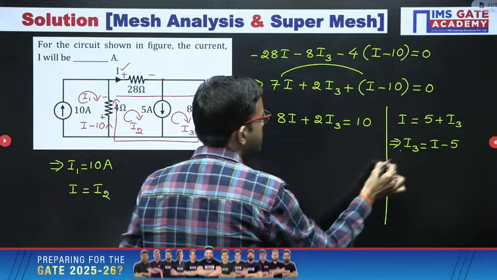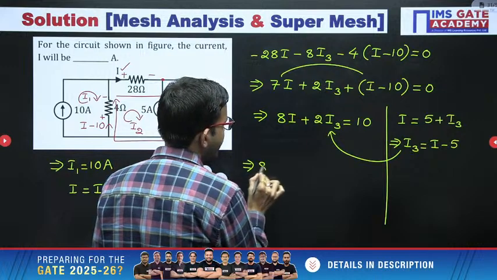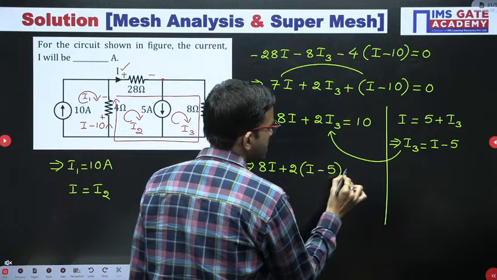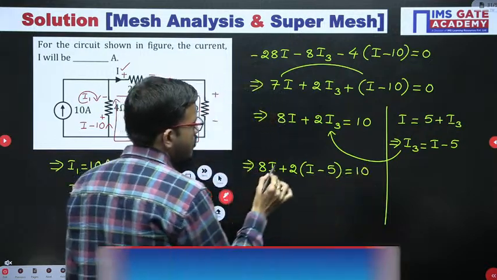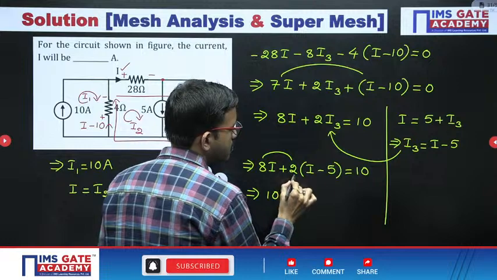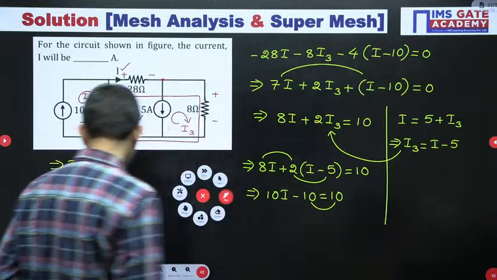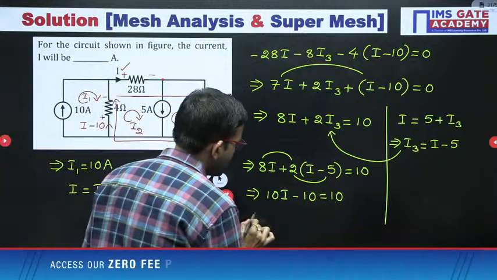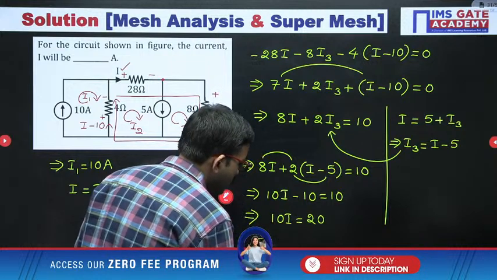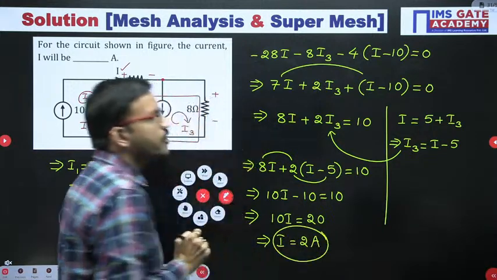So this one you can substitute here. Now from here you are getting 8I plus 2 times I minus 5 is equal to 10. So 8I plus 2I, that is 10I, minus 2 fives are 10, is equal to 10. You can bring minus 10 to the right hand side, it will become positive. So from here you are getting 10I equal to 20, so you are getting the I value as 2 ampere. Okay, I hope it is clear for everyone.